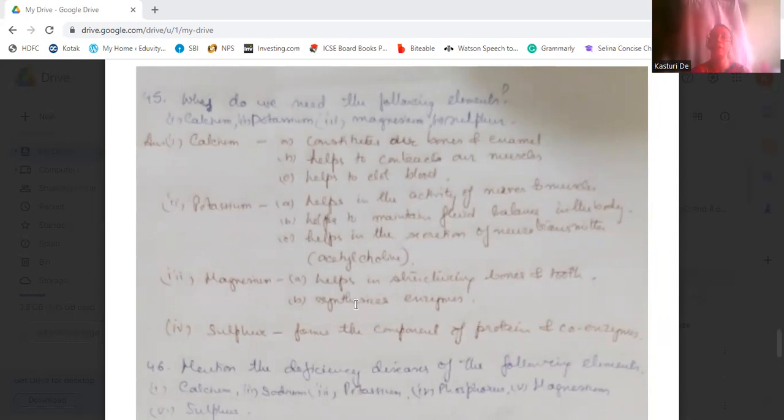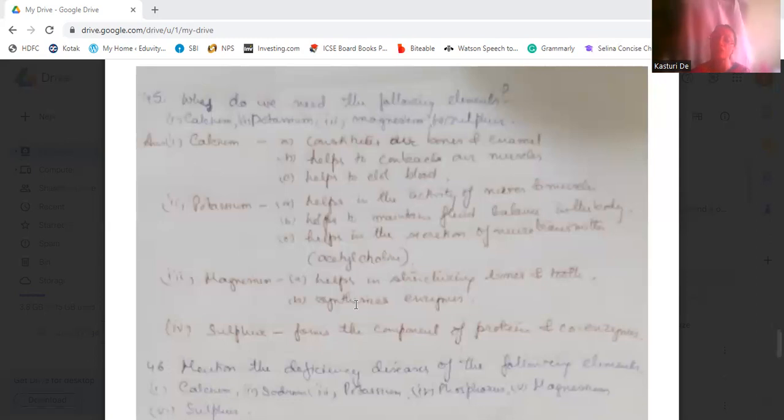Okay. Then potassium helps in the activity of the nerves and the muscles, and helps in maintaining the fluid balance in our body. It helps in the secretion of the neurotransmitters, that is acetylcholine, so that the nerve impulses can be transmitted from one nerve to the brain, to the spinal cord, and back again, so carrying the nerve impulses. So that is helped by potassium.